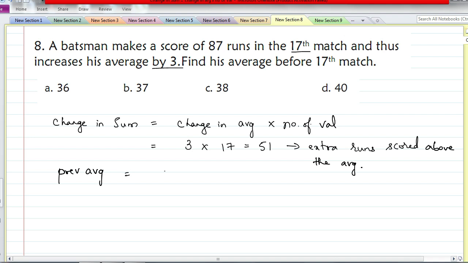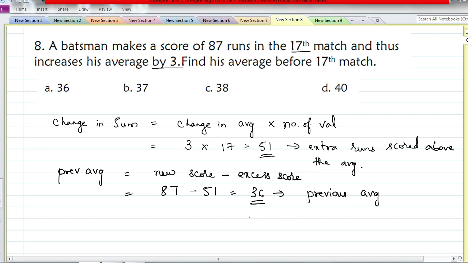It is the new score minus the change in sum. So new score is 87 minus 51, since this 51 was divided among all those 17 values. This gives you 36. So 36 is the previous average.